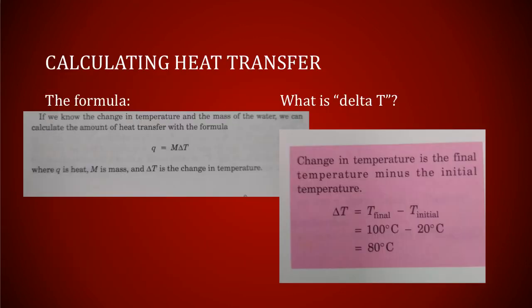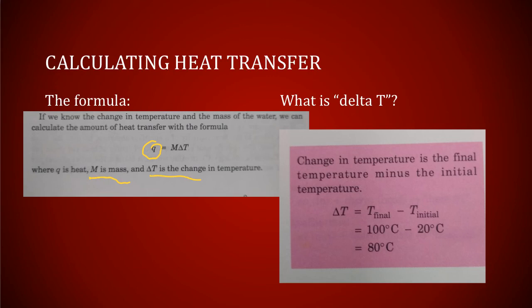All right, let's look at the formula at the bottom of page 3. This is an important formula that we're going to use in this section of the PACE. Notice we have this Q. I don't know why heat is the letter Q. I just can't explain that. We just need to memorize it. Q is heat. And then m is the mass. And it says delta T is the change in temperature.